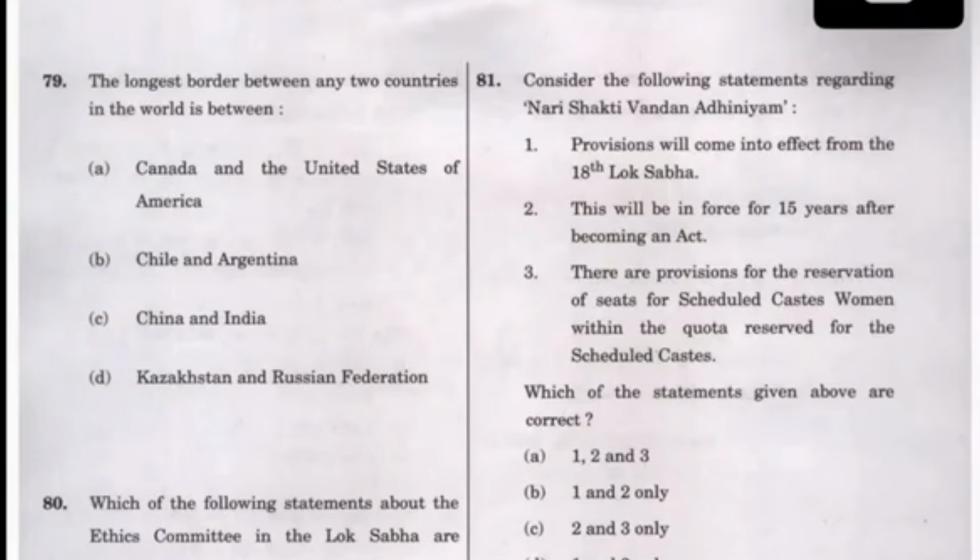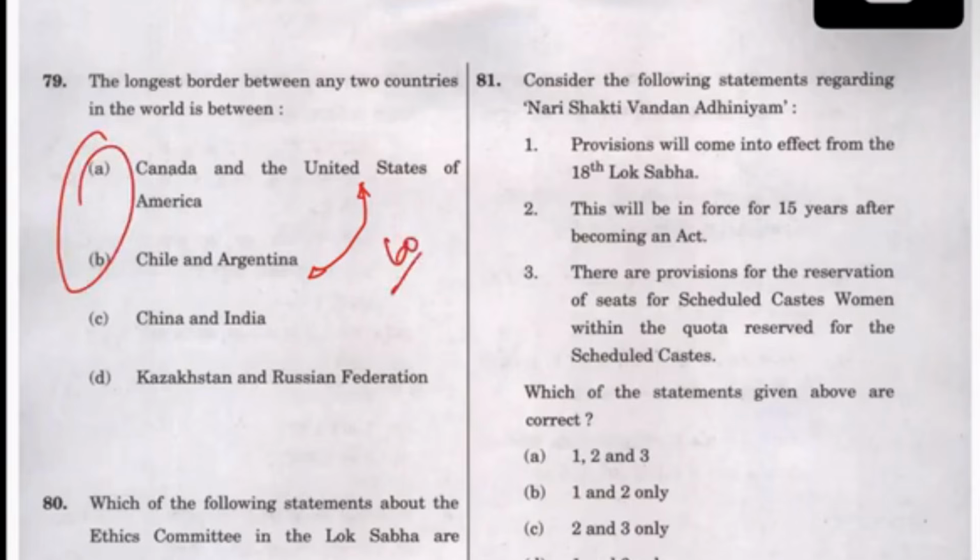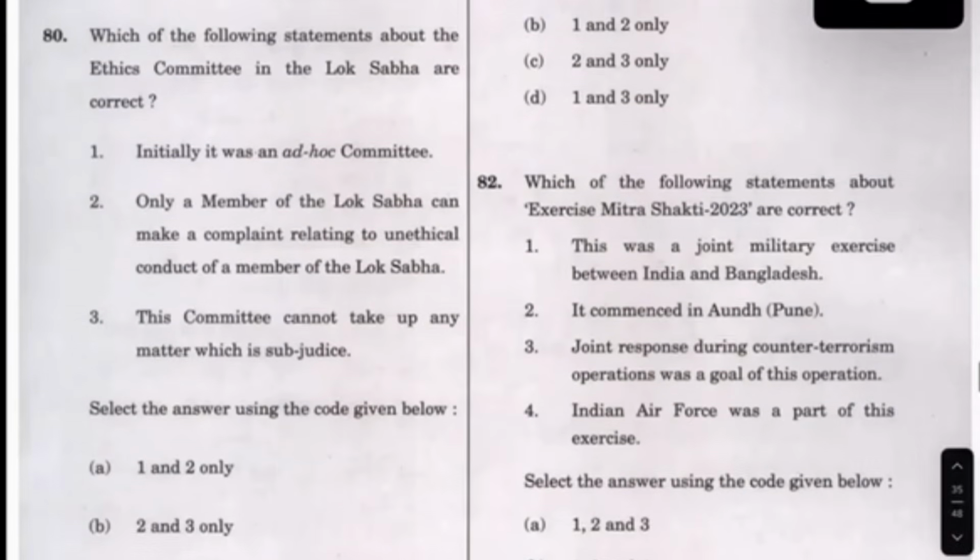The longest border between any two countries is between... this was a difficult question. How do I decide? In the hall, it will come in the 60 category, and I have to make an answer for these kinds of questions. This is a direct question.